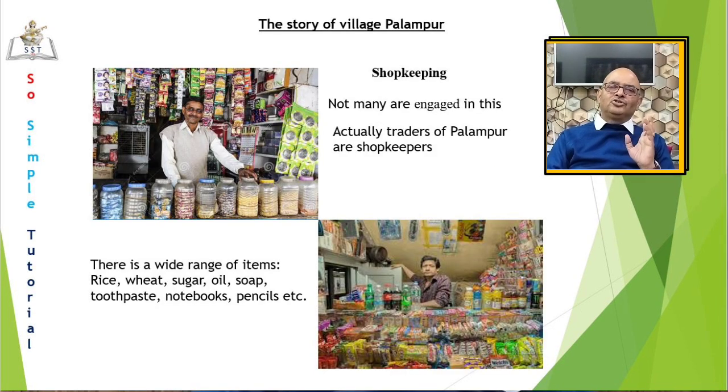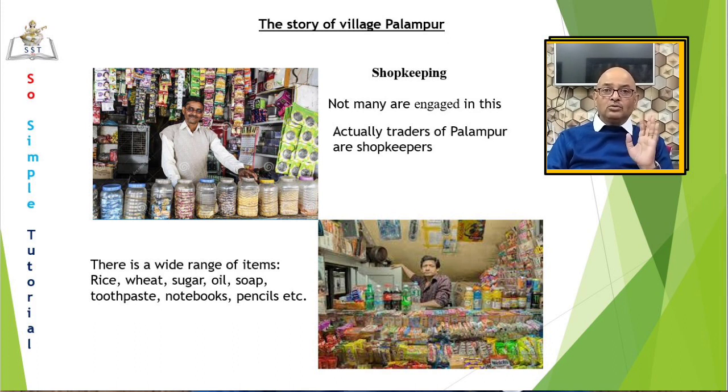The third is shopkeeping. There are not many shopkeepers in Palampur. Actually, the traders of Palampur are shopkeepers who buy various goods from wholesale markets in the cities and sell them in the village. This is actually a general scene in the villages. You will see many small general stores selling a wide range of items like rice, wheat, sugar, tea, oil, biscuits, soap, toothpaste, batteries, candles, even notebooks, pen, pencil.